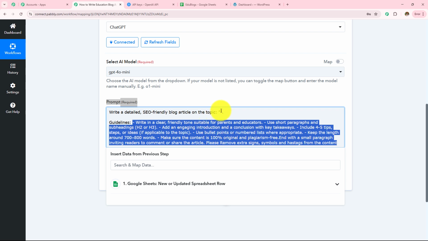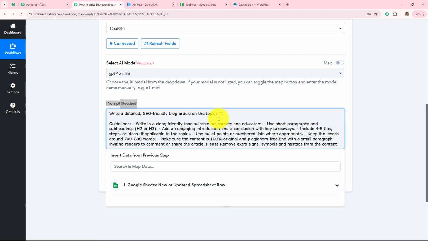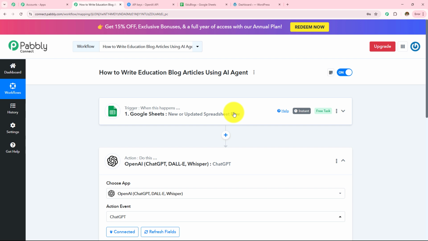Now, I'm going to add the topic, but we are not going to add this manually. Instead, we are going to use a method called mapping, which means we are going to enter the data from the previous response.